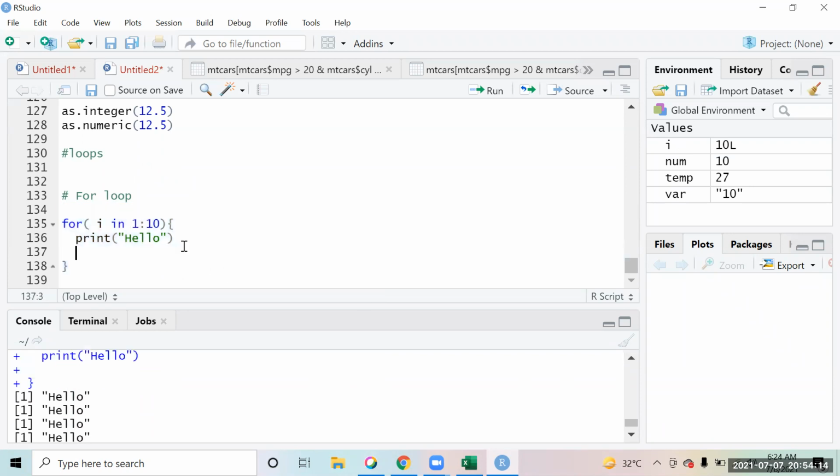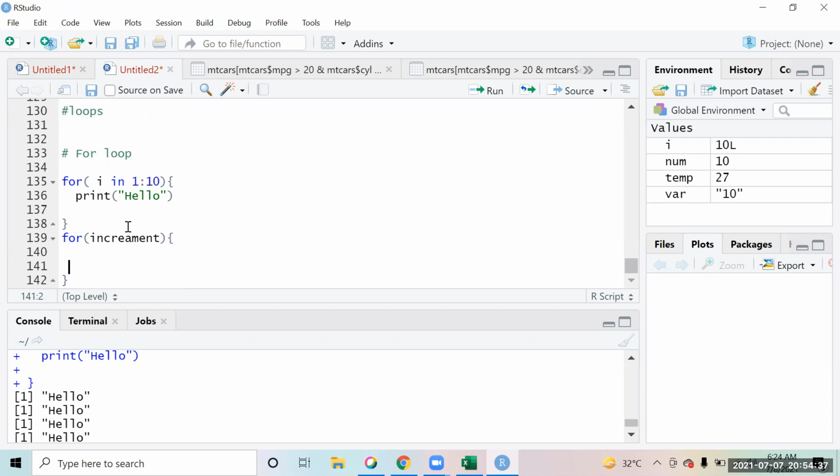So I just wrote the code once, but I have defined that I want to run it 10 times. That is how a loop works, where you want to do something a number of times, you define that, and inside that code you give your logic. So the syntax is you say for, you define the increment over here, and then in these curly braces you write your code.